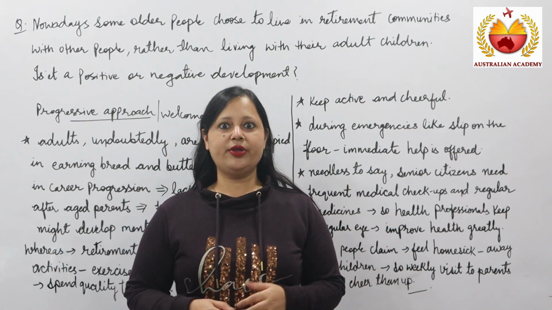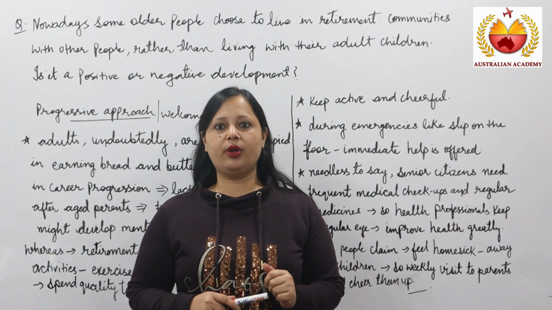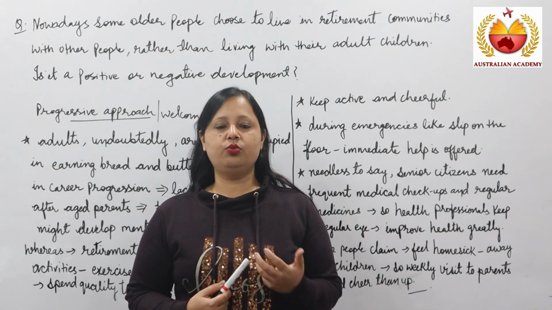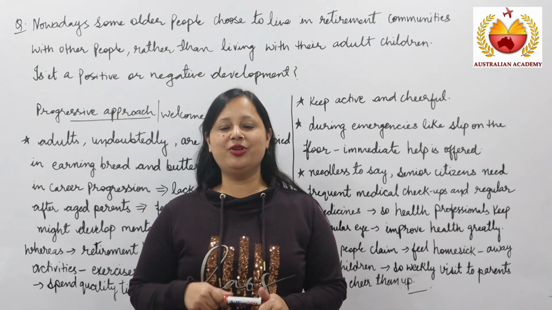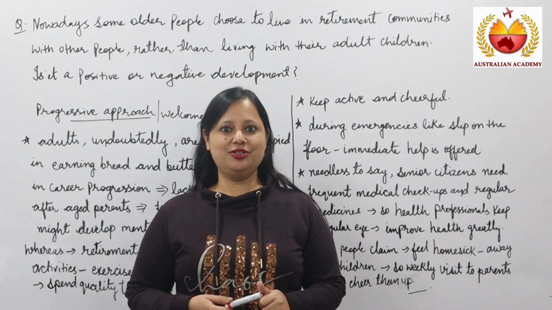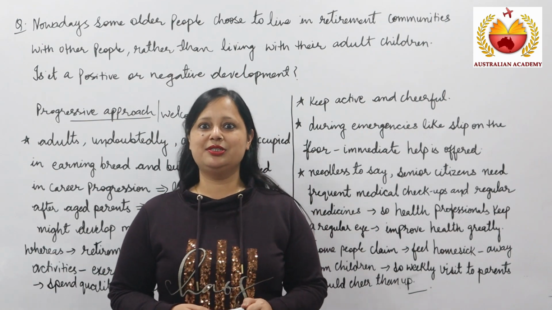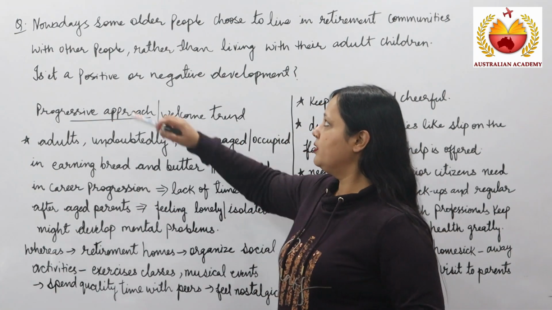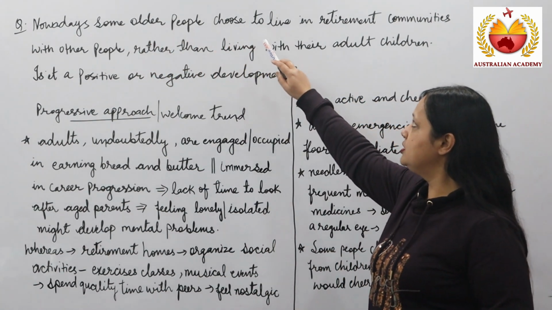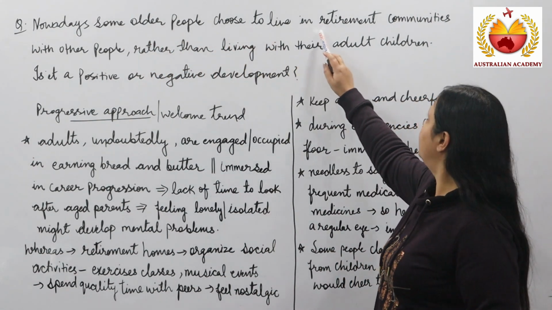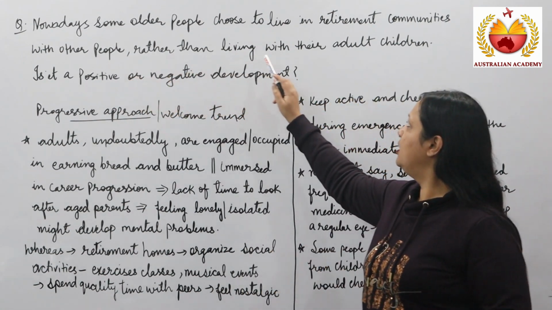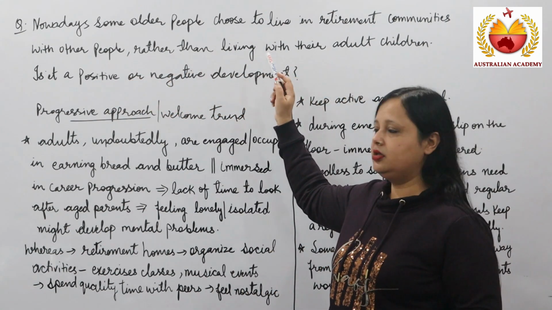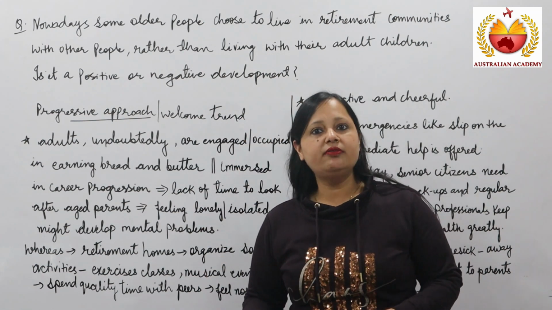So if you have taken your exam on 13th of February and you want to know what topic was there in the exam and what main ideas should be written on that particular topic, let's have a look at the topic first. The topic was: nowadays some older people choose to live in retirement communities with other people rather than living with their adult children. Is it a positive or a negative development?